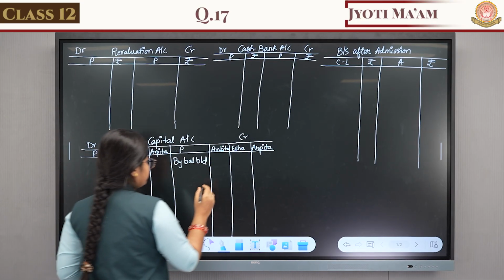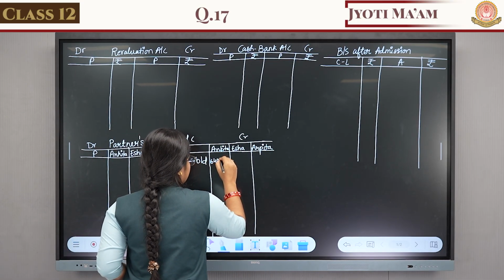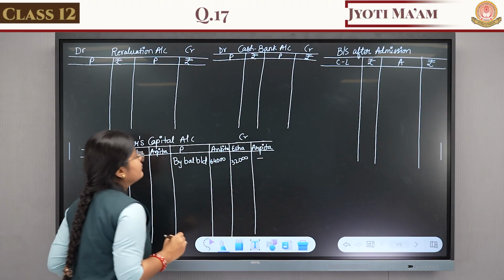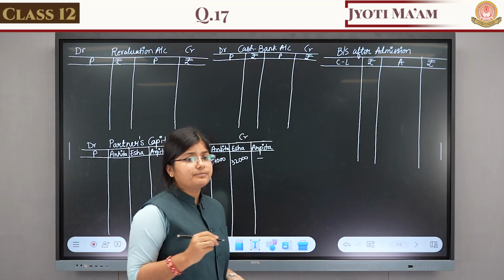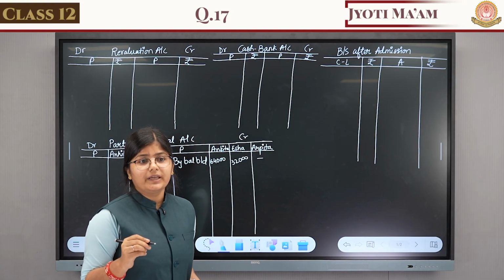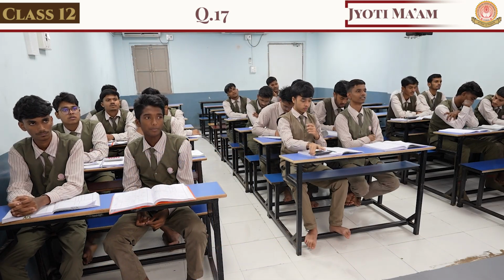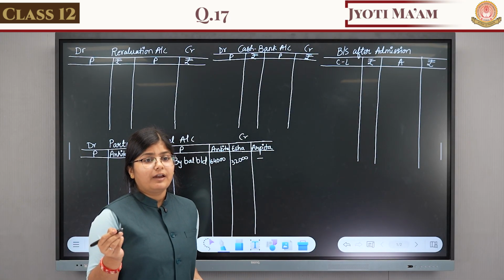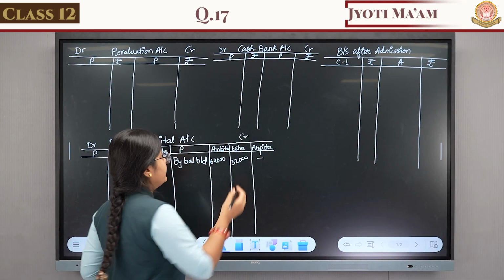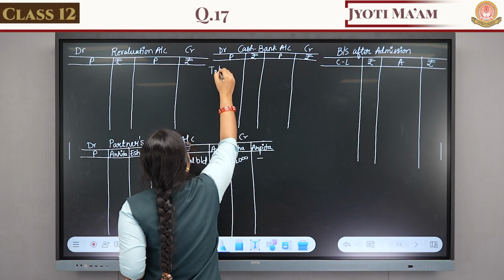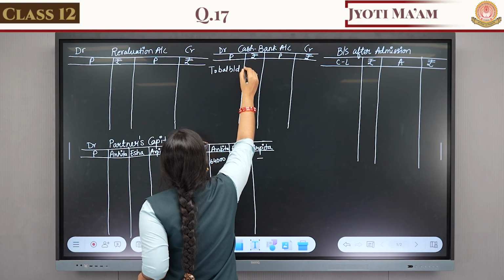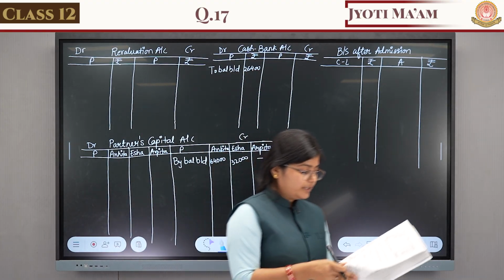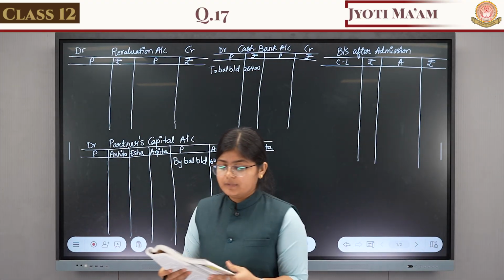Ankita's capital is 64,000 and Isha's is 32,000. And the cash balance? Opening cash balance is 26,400. And on which side do we write it? Debit side. To balance b/d, 26,400.